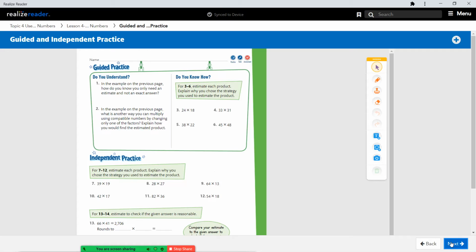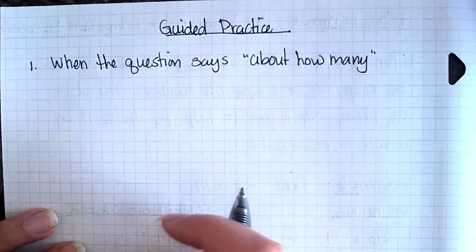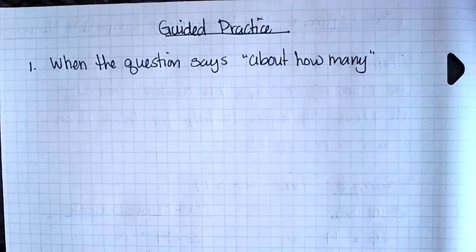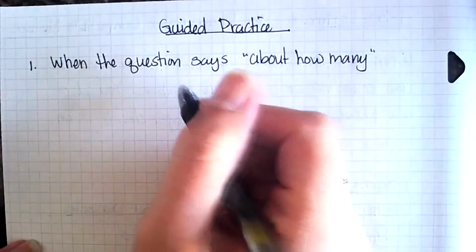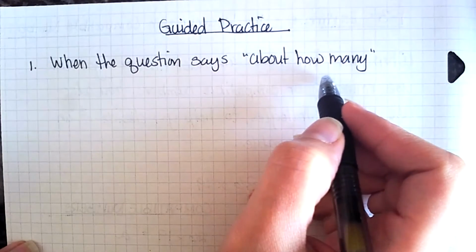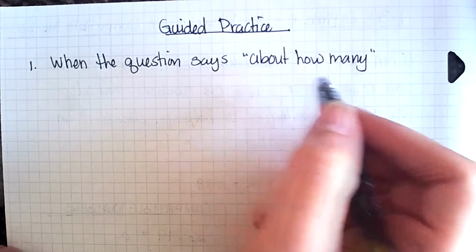So when they say about how many, whenever you're using the phrase about how many, that tells you that you're going to be using an estimate. They're not asking you for an exact answer when it says about how many. They're asking you for an estimate.